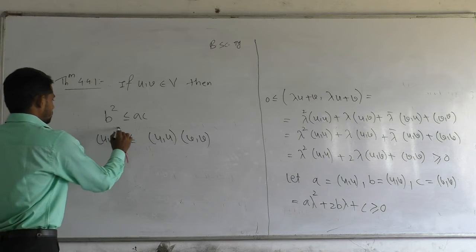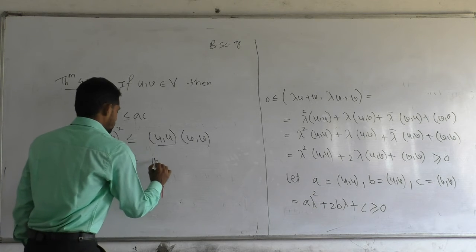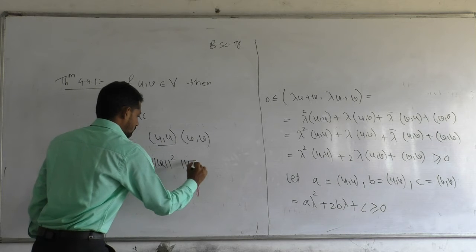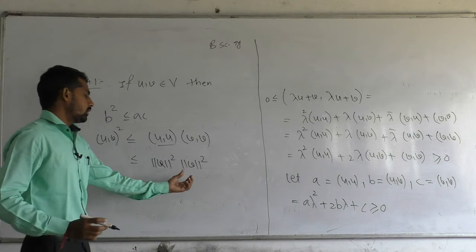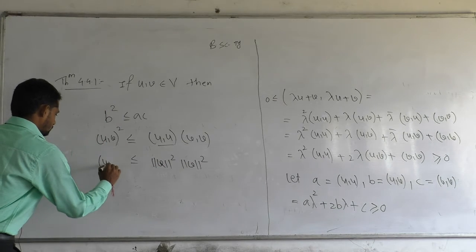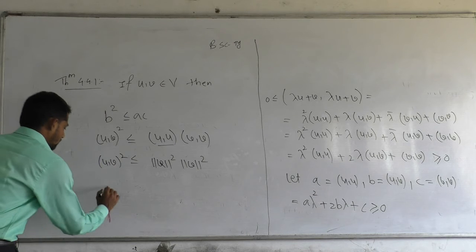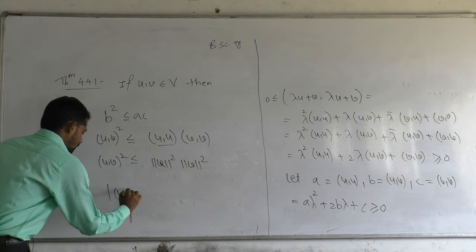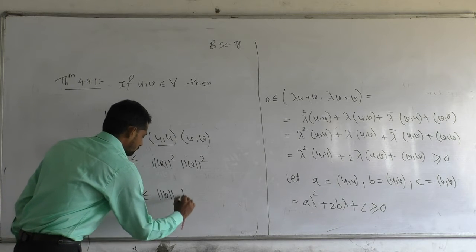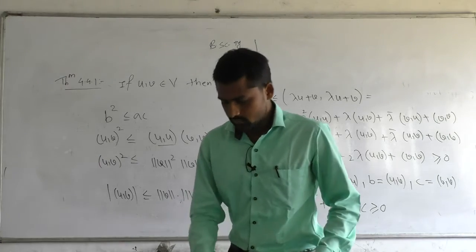Now what is this? It is the square of the norm of u and the square of the norm of v. Now taking the positive square root on both sides, we get mod of inner product of u comma v is less than or equal to norm of u into norm of v. So this is the second part of this theorem.